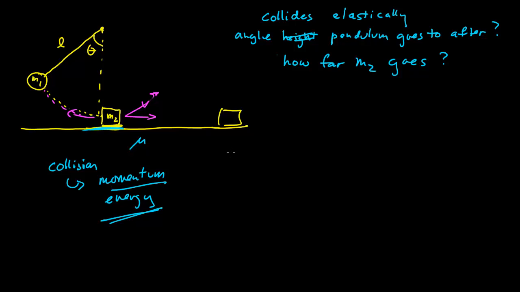But then after, the mass is going to swing back some direction. And we're going to say then after that energy is conserved again for the pendulum.